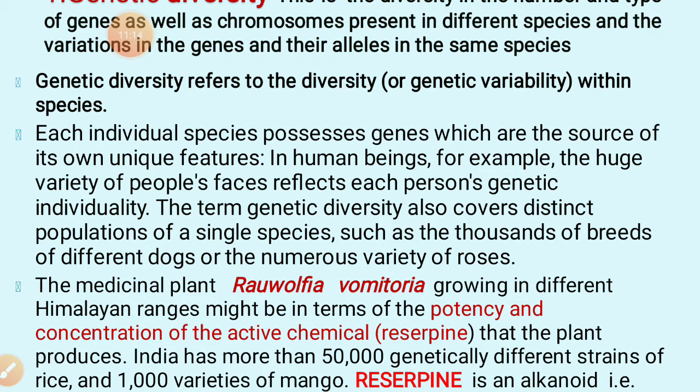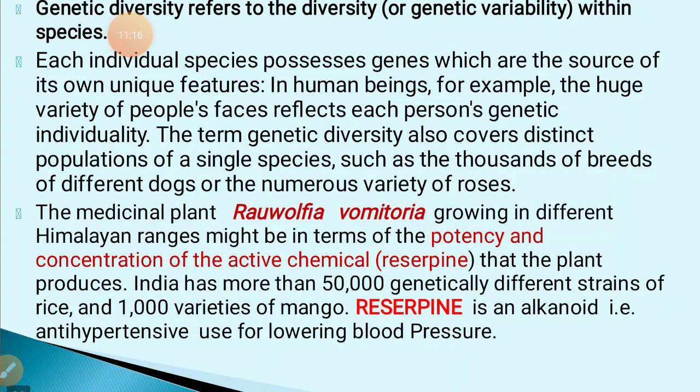The huge variety of people's faces reflects each person's genetic individuality. The term genetic diversity also covers distinct populations of a single species, such as thousands of breeds of different dogs, numerous varieties of roses.